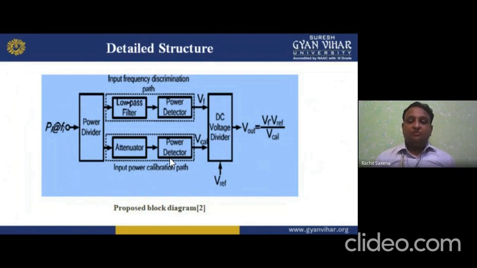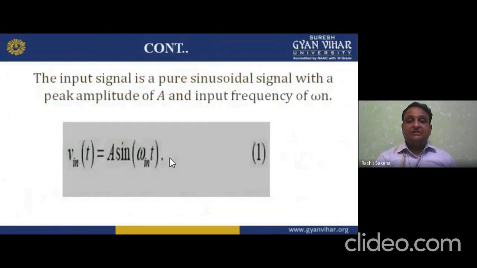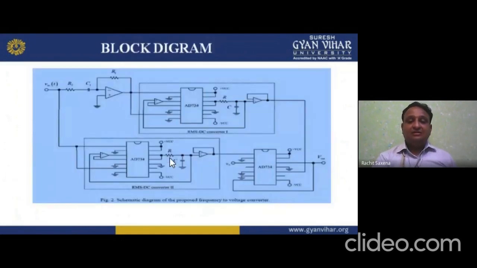So for the DC voltage divider, V out is equal to VF times V reference upon VCL, where VCL is basically the calibrated voltage. Now see, in this diagram we get the equation. Now the main block diagram is the proposed one; the previous block diagram we can use, and this one we are using for the proposed purpose.